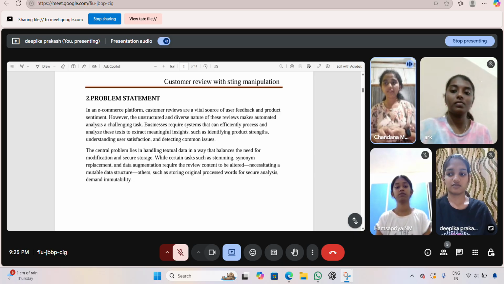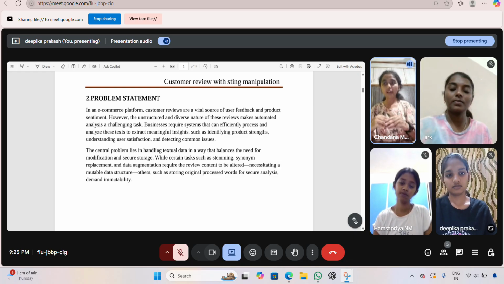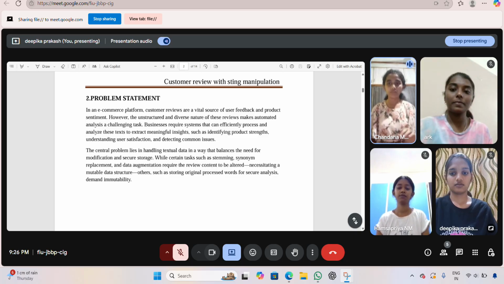Next, our main challenge is that text review data can be tricky to handle. Sometimes we have to change the text, and sometimes we need to keep it safe and unchanged. For example, when we want to clean the text by removing extra words, changing words to their root form through stemming, or replacing words with similar ones, we need editable data types. In Python, a list is changeable and mutable. When we want to change the data, we use list operations. It can change because it is mutable.